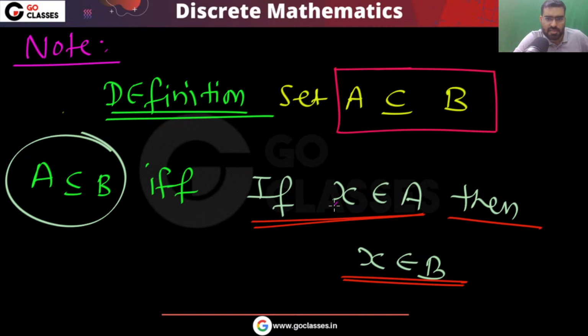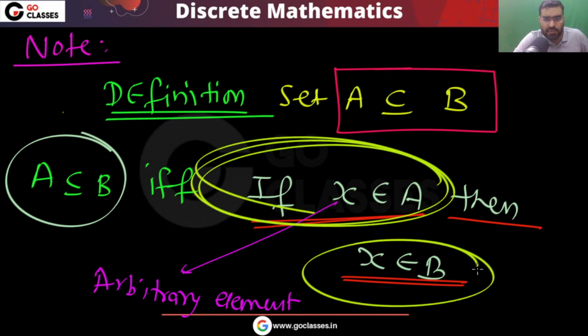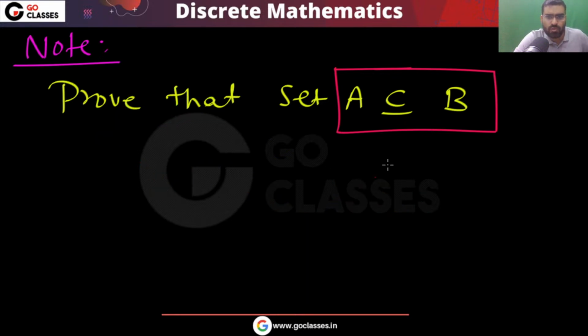This x is any random, arbitrary element. So you can take a random element x, and if you can prove that if this x belongs to A, then it will also definitely belong to B, then we can say A is a subset of B. This is the definition. Now, how can you prove this?